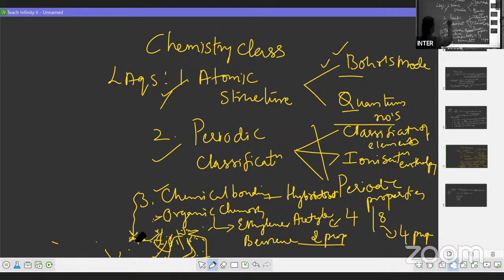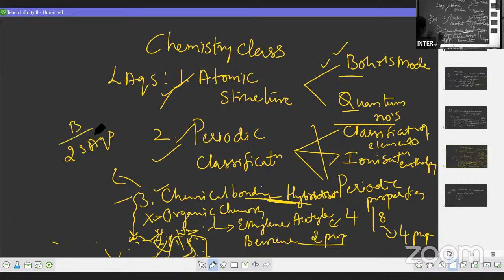So the easy method is to go with these 2 chapter questions. Now, one more thing. If you are getting the third question from chemical bonding, then you don't get an LAQ from organic chemistry. If hybridization is not given in the LAQ, that will be a benefit for you, because you will get 2 SAQs from this chapter in bit B, in section 2. So if you are not getting this as the third question, it will be a benefit for you.